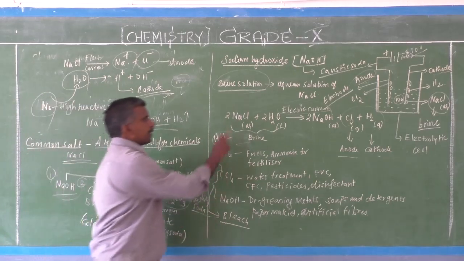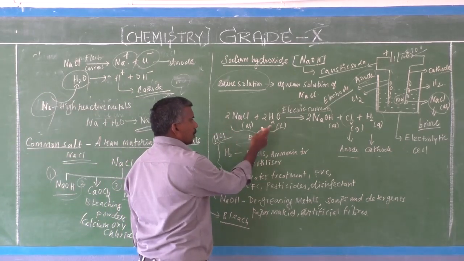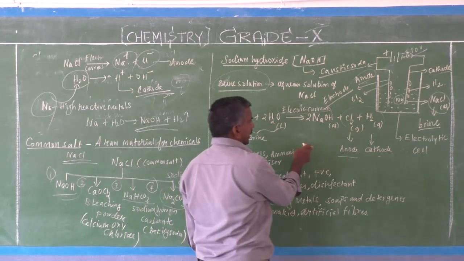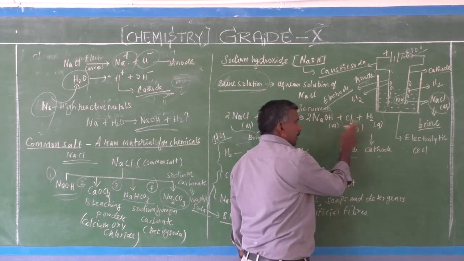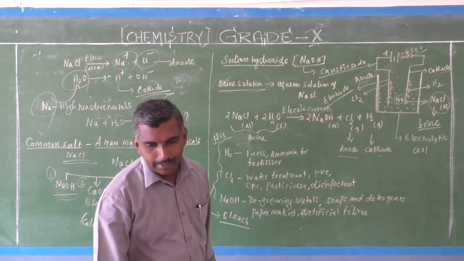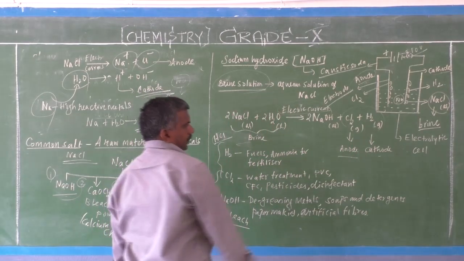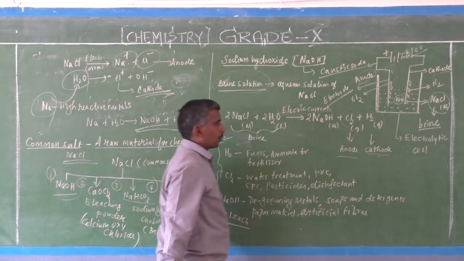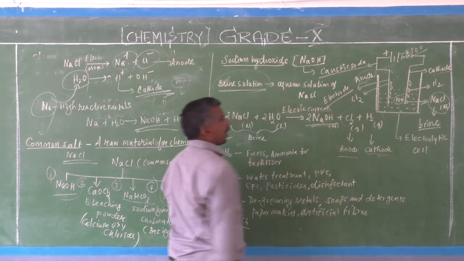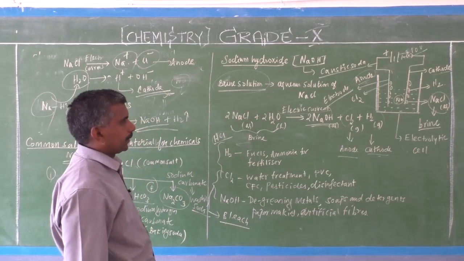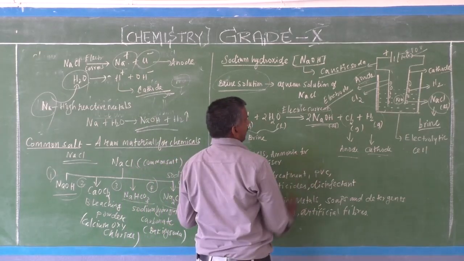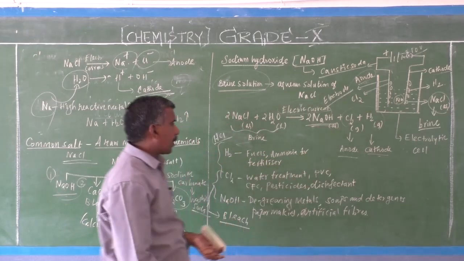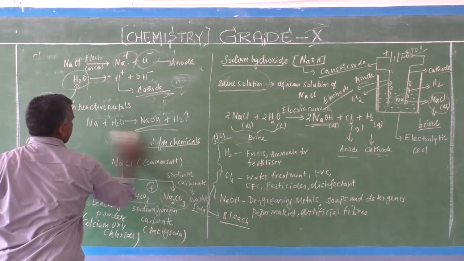Aqueous solution of sodium chloride is known as brine solution. When electric current is passed, chlorine is released at the anode, hydrogen is released at the cathode, and sodium hydroxide is formed. So in this process, chlorine and sodium hydroxide are formed.